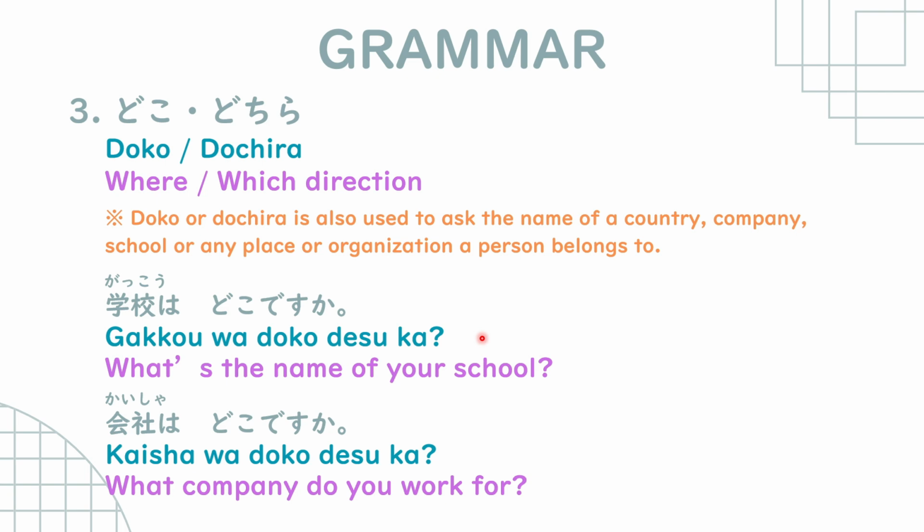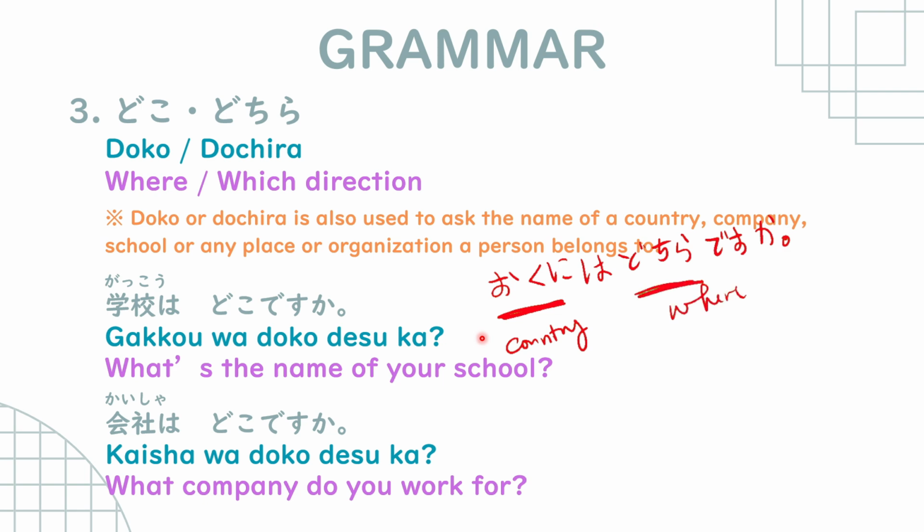You ask, okuni wa dochira desu ka? Okay, okuni is country. Okay, dochira, where?